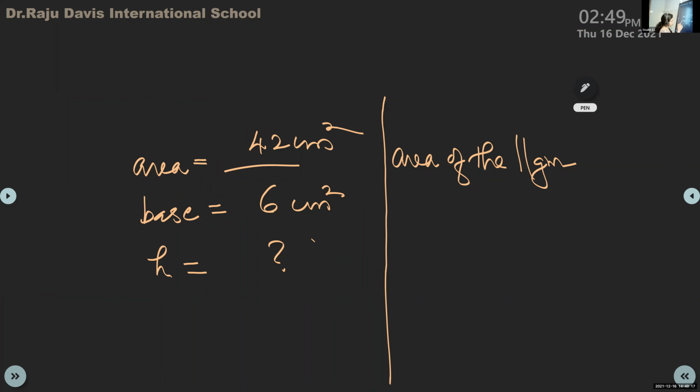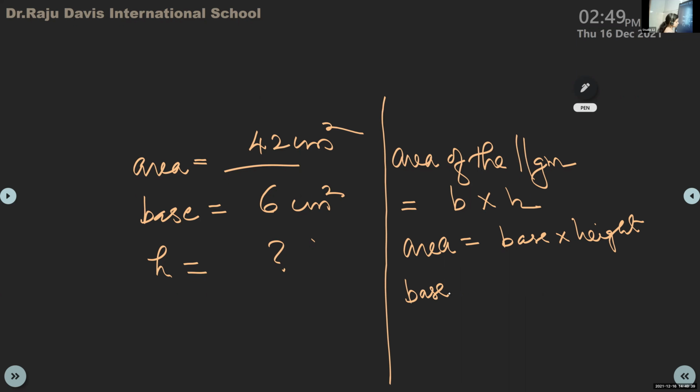Listen, how we got it. Area of the parallelogram formula is base into height, isn't it? So area is equal to base into height. So what is base, children? Base is equal to 6 centimeter.